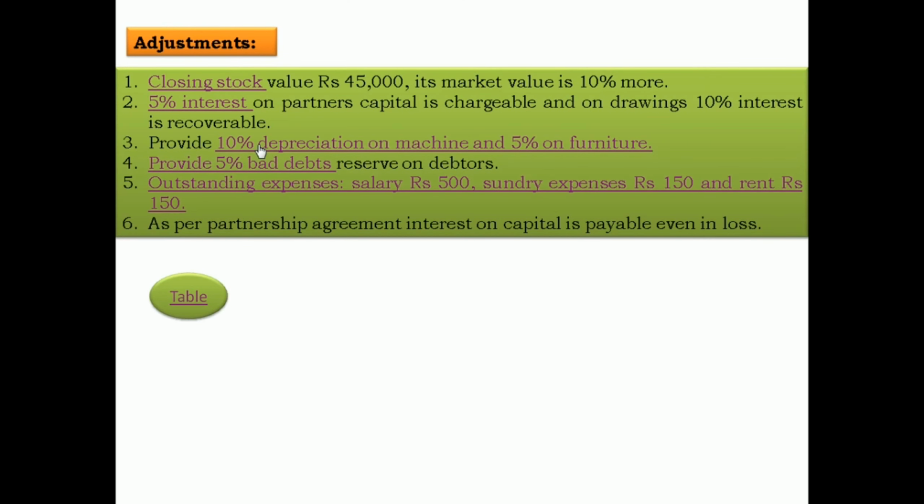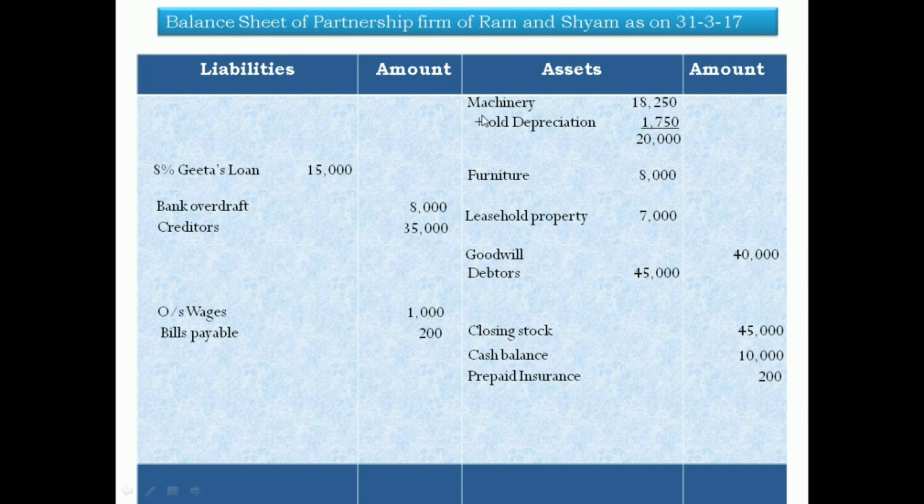Now, 10% depreciation on machinery. Look here, we saw that machinery is 18,250 plus old depreciation. Whenever the adjustment says to calculate depreciation and depreciation is already given in the trial balance, then old depreciation is added to machinery: 18,250 plus 1,750. The total value of machinery before depreciation is 20,000. Now we calculate the new depreciation 10%, 2,000, outer column 18,000, and now furniture 5%, that is 400, outer column 7,600.